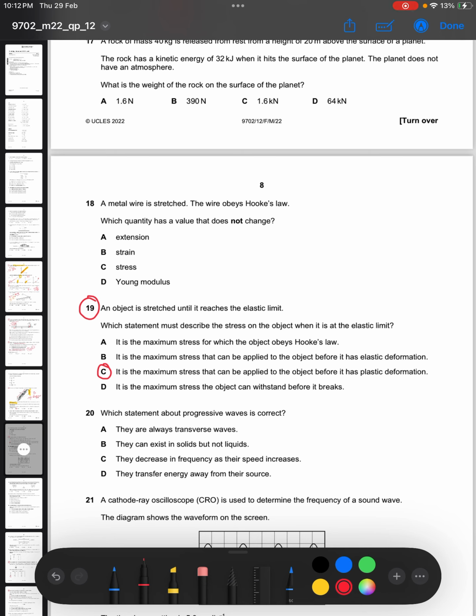Then let's see why D is wrong. It is the maximum stress the object can withstand before it breaks. No. The stress an object has at the elastic limit is not the maximum stress before it breaks. Objects don't break at the elastic limit. After the elastic limit, there is the yield point, there is plastic deformation, and then there is what we call the breaking stress. So all that comes after the elastic limit. So this is not the maximum stress. So the answer is C.